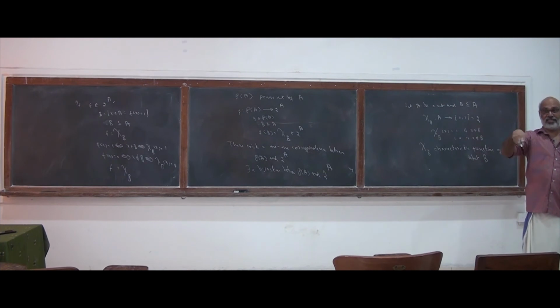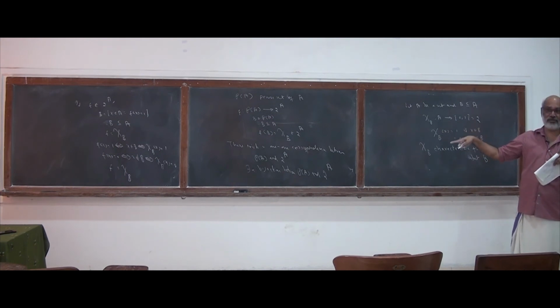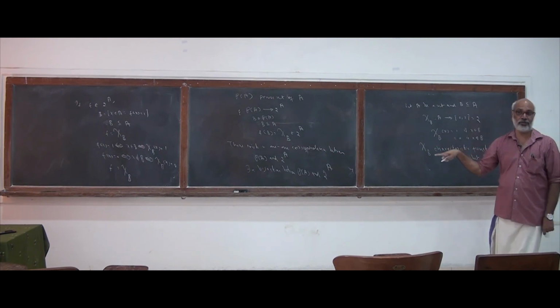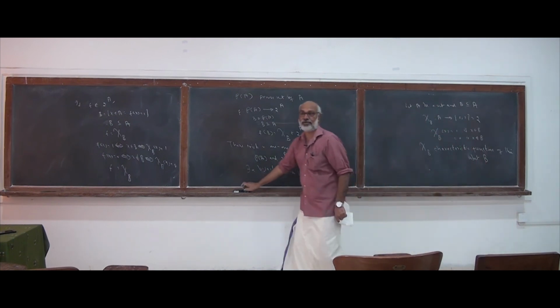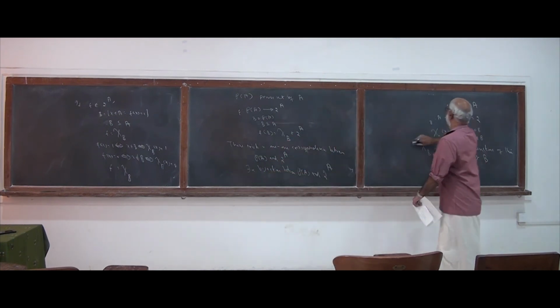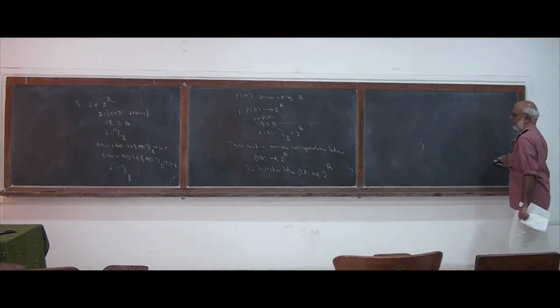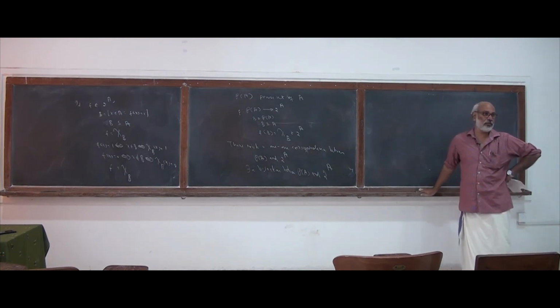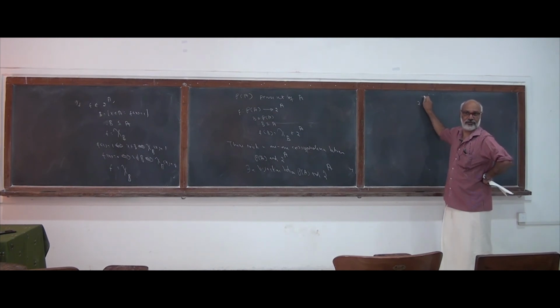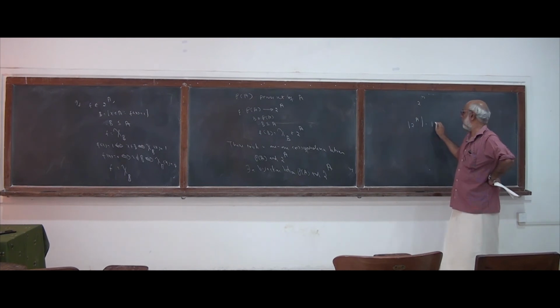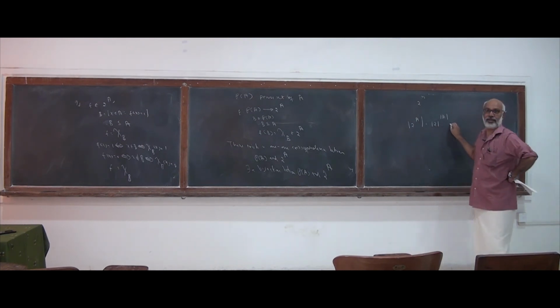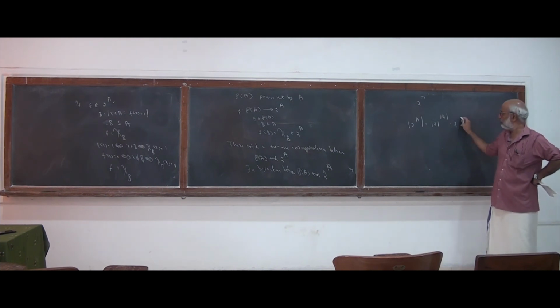If there is a bijection between two finite sets, suppose that A is a finite set, then the power set of A will be a finite set, 2 to the power of A will also be a finite set, and both these sets should contain the same number of elements. And what is the same number of elements? If A is a set with n elements, how many subsets will be there? 2 to the power of n. And what is the cardinality of 2 to the power of A? That is equal to the cardinality of 2 to the power of the cardinality of A. The cardinality of 2 is just 2 elements. This is just 2.